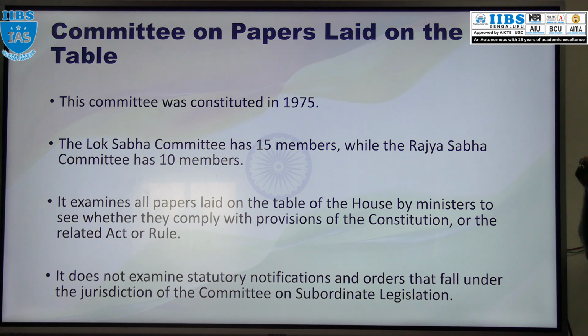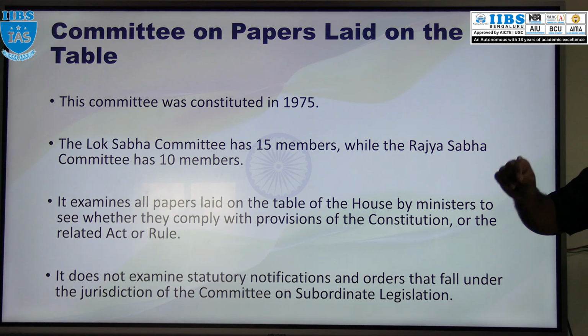Papers are there, bills are there, and in questions a member can ask the ministers for seeking information and other things, right? So whatever papers are laid on the table of the house by the minister, this committee will examine whether those papers follow the rules and regulations of the rules committee of that particular house, or whether they are according to the provisions of the Constitution or not.